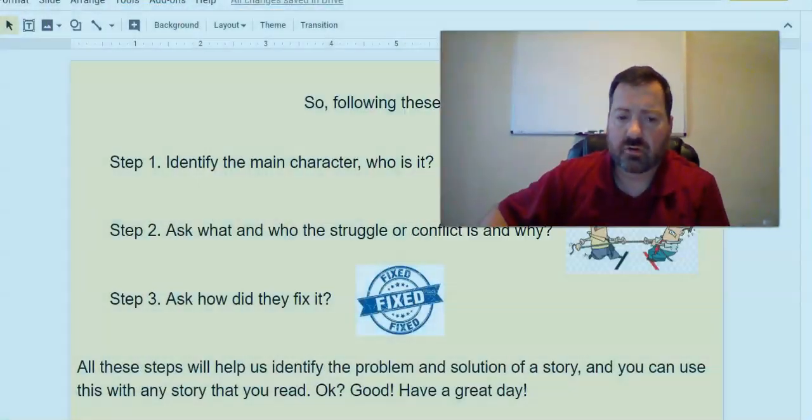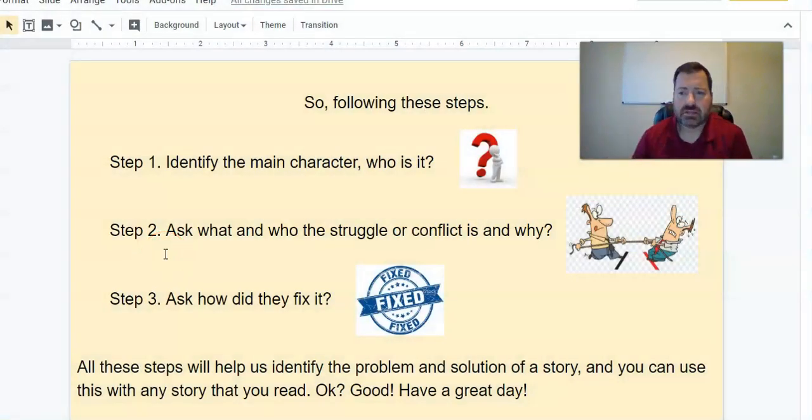So again, let's go over those steps that we did to find the problem and solution. So what was the first step we did? We identified who the main character was because without that, we don't know what the problem of the story is going to be. We have to know who that main character is because they're going to be part of the problem and solution. Step two, we asked what and who the struggle or the conflict is and why.